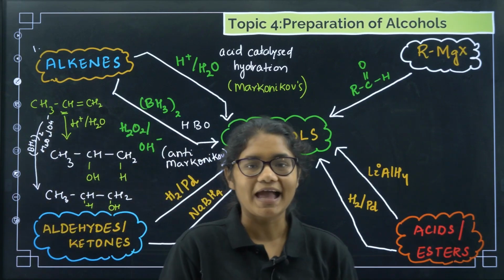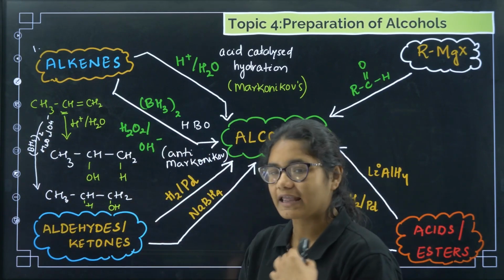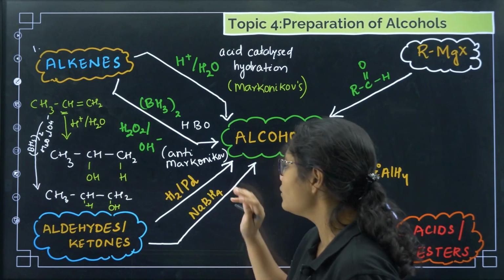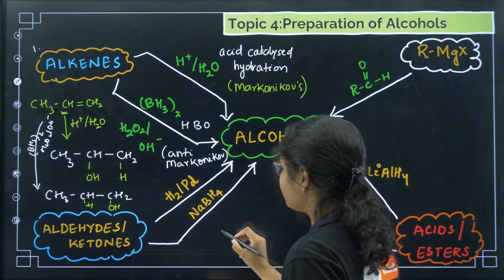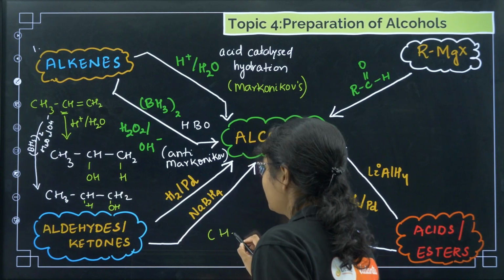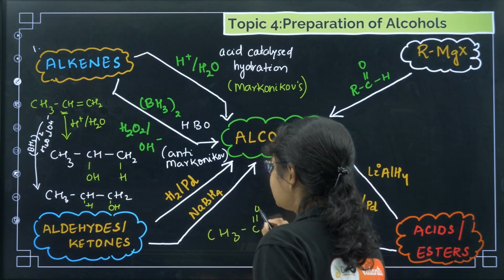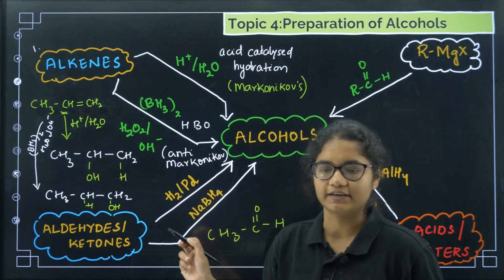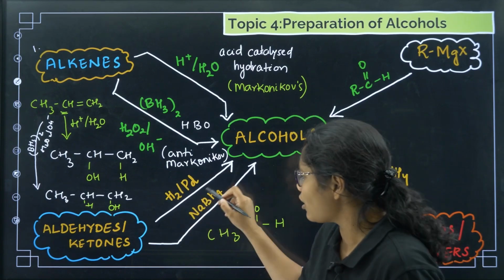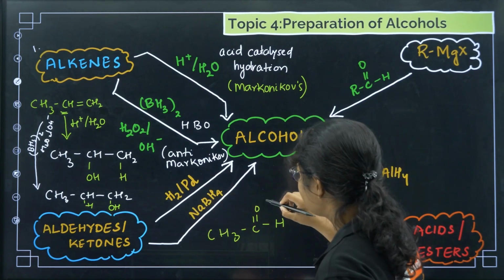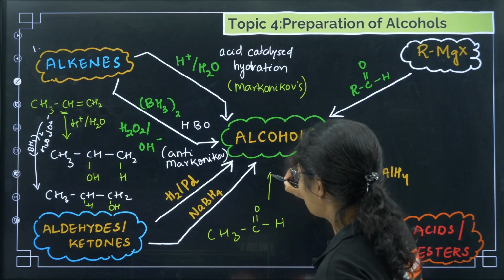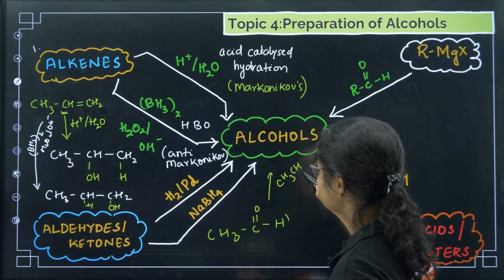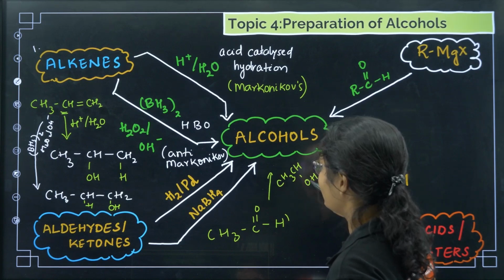Now aldehydes and ketones can be reduced. Reduction of aldehydes and ketones will give you alcohols. One simple example, if you take for example CH3 CHO. You treat it with any of these reagents like H2 palladium or NaBH4, you will get CH3 CH2, and this one will get converted to OH.